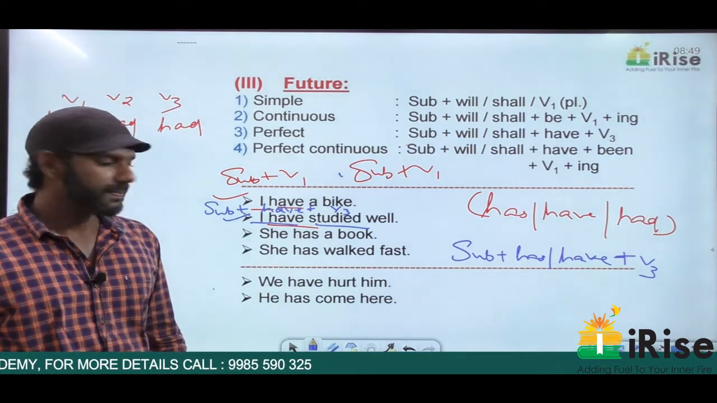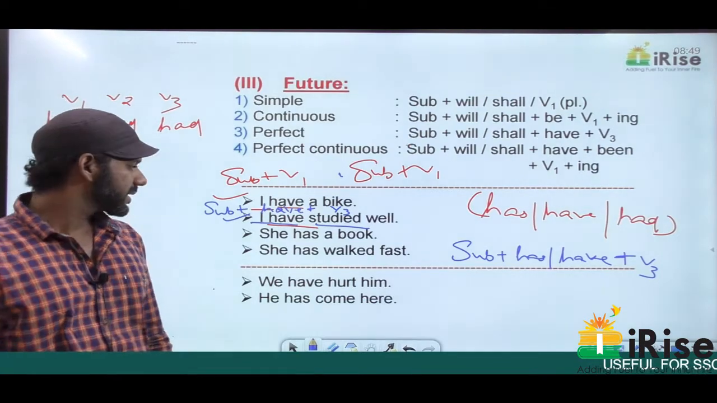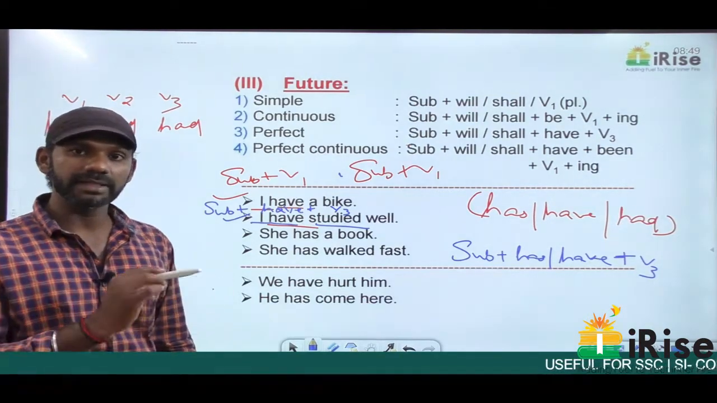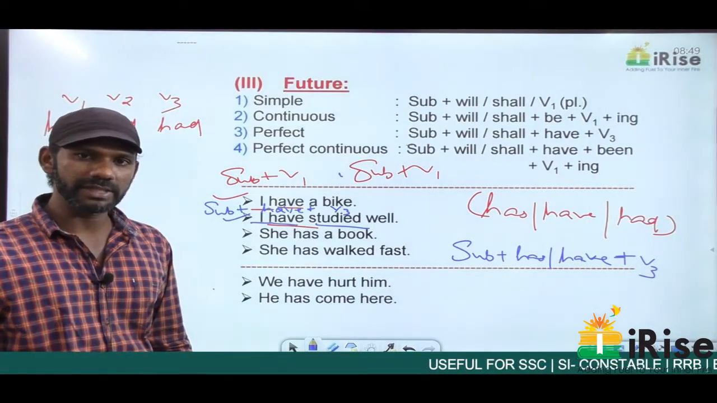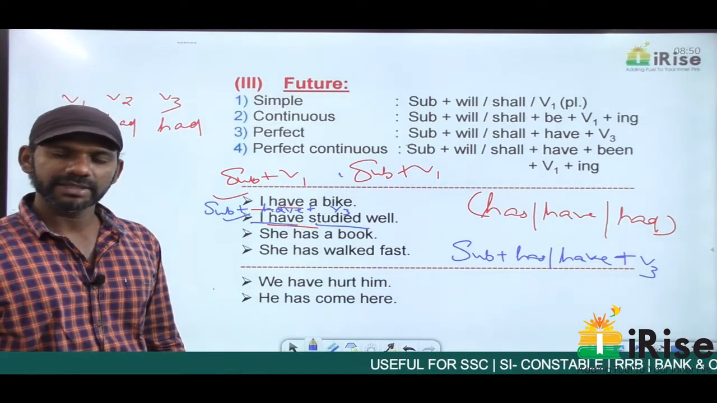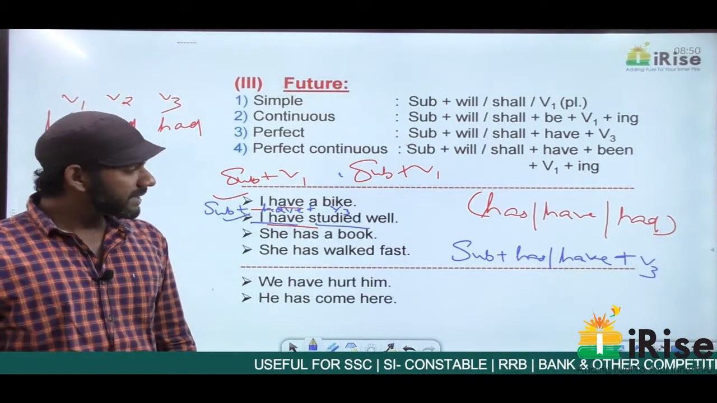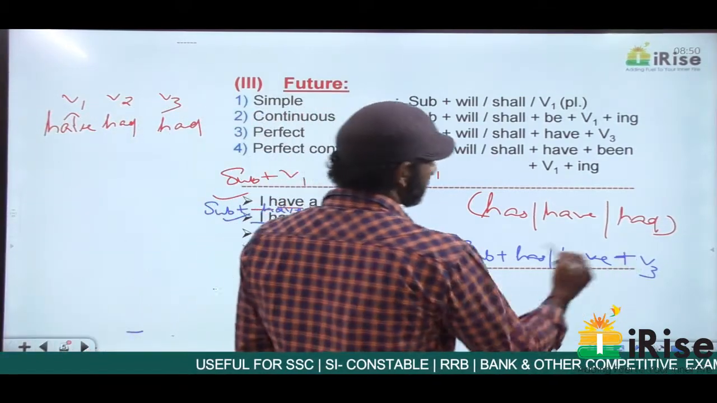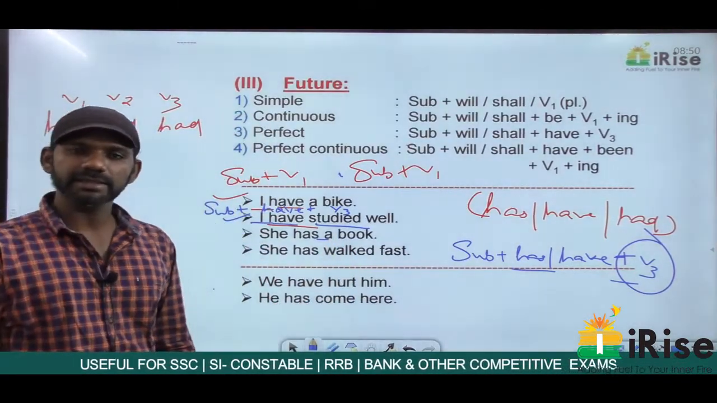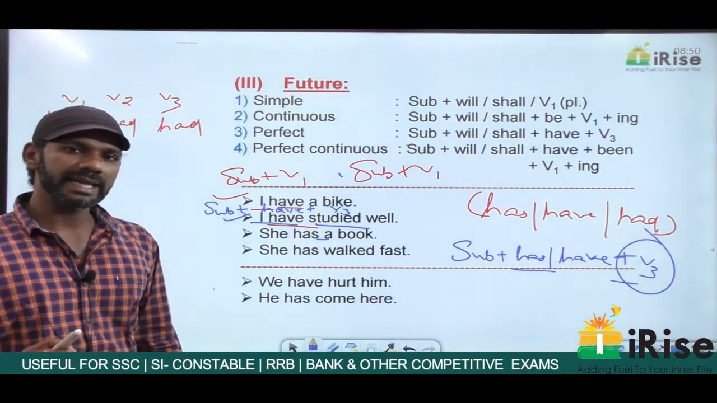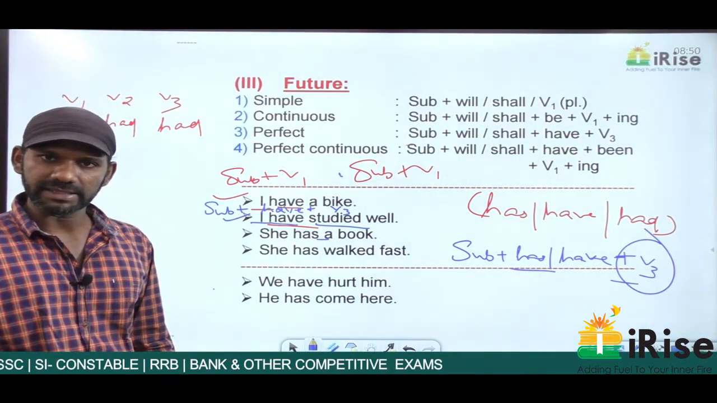Come to the next one. She has a book. No will or shall, not future. Has comes only in the present tense, so not past tense. It must be in one of the four categories of present tense. No ing, not present continuous, not present perfect continuous. We have only two categories left. One is simple present, the other one is present perfect. Present perfect means V3 must be there. Subject plus has or have plus V3. There is no V3 in this sentence, so it cannot be present perfect. The only category left is simple present. So we found out this sentence is in the simple present tense.